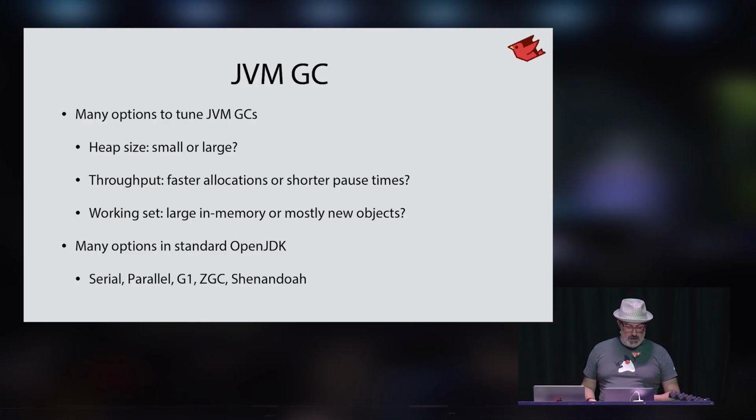Some of these, like the G1 and the ZGC here, are meant to be pauseless. You can set goals for how much time it will spend in the background collecting objects. It'll size the heap appropriately, but ideally never pause your application, even across hundreds of threads and terabytes of data.